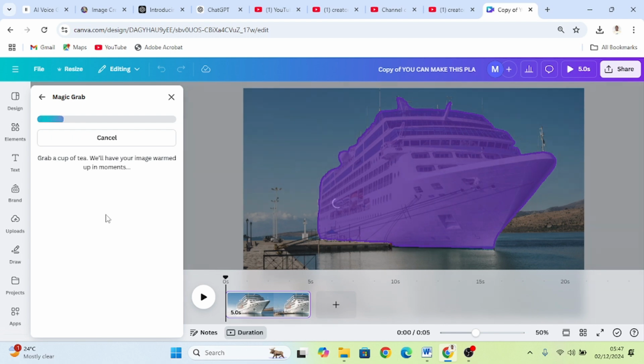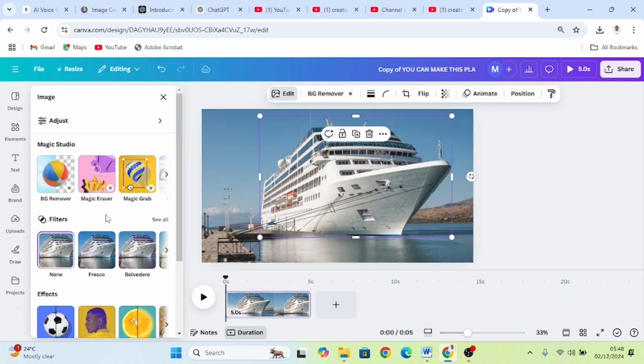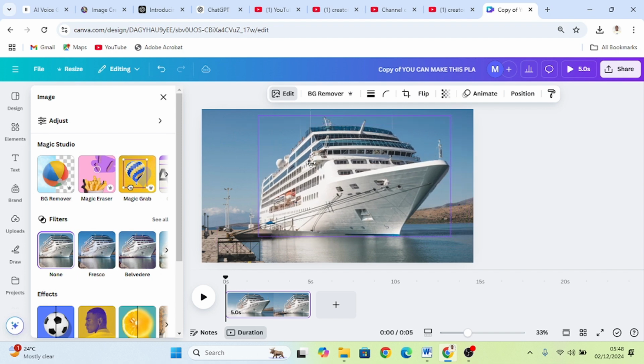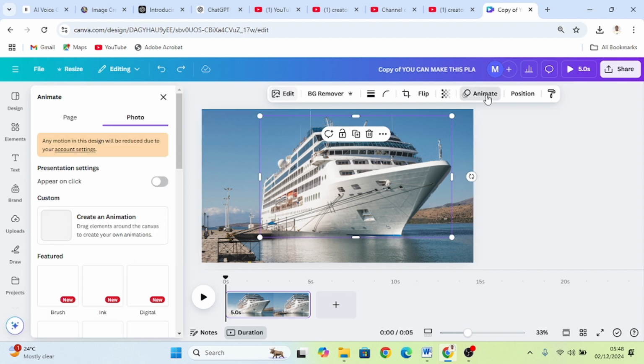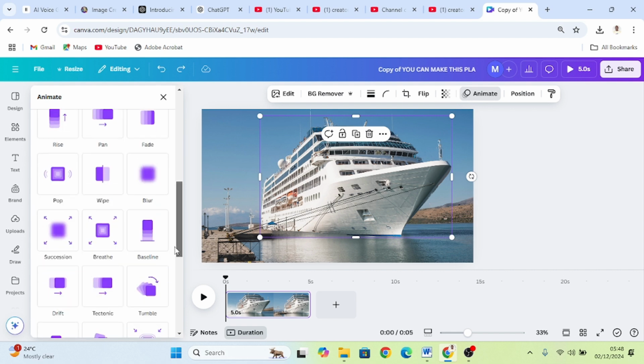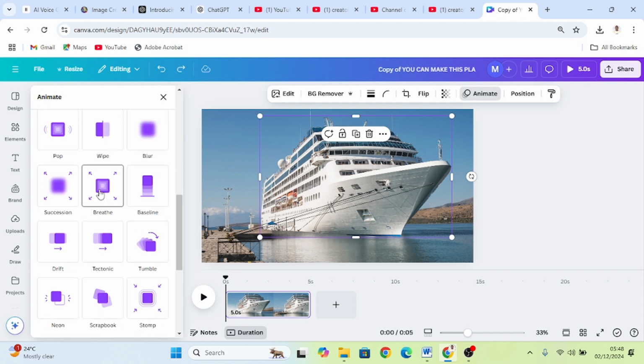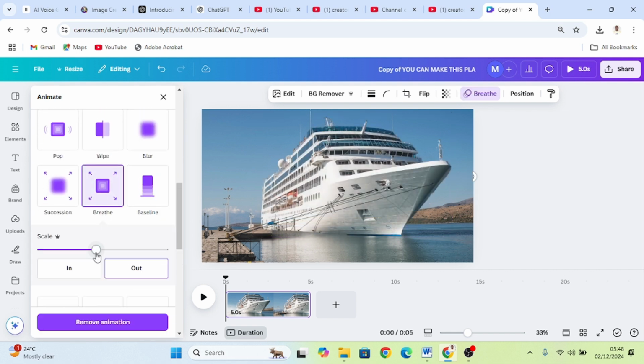Wait for some minutes. Okay, fine. Now that we have our ship separate, we can now make the ship move. Click, highlight the ship, click on animate, go down, click on breathe. Take your scale to the end. Ensure out is clicked. Good.